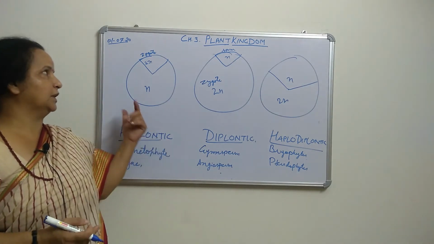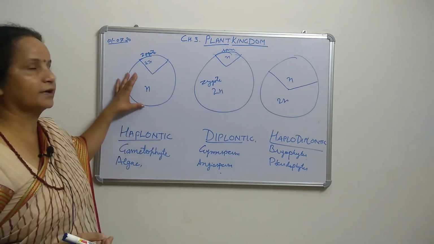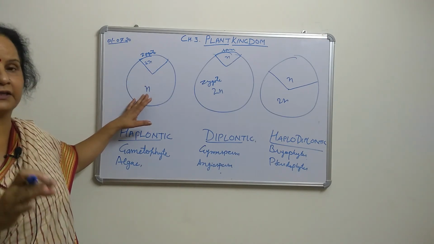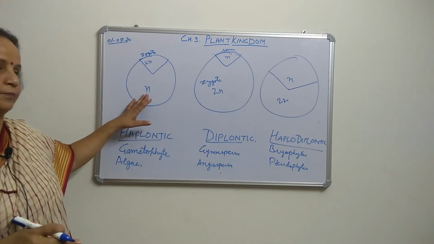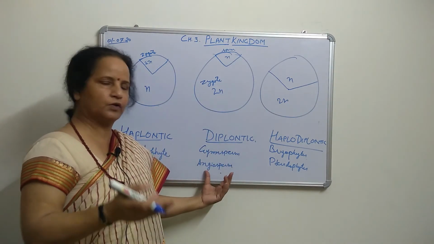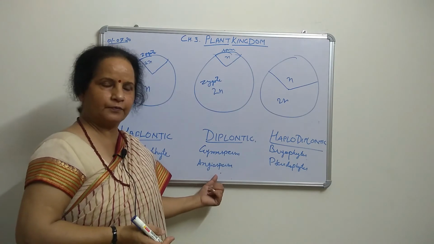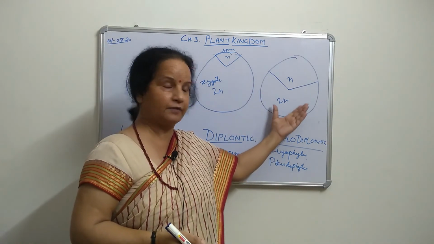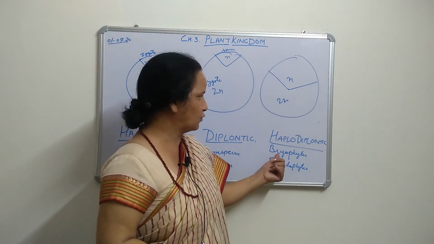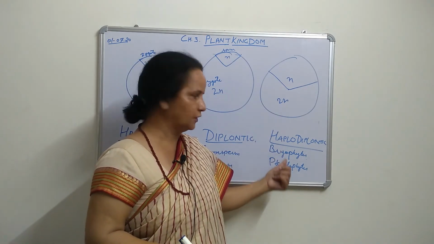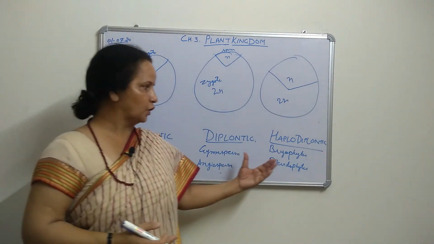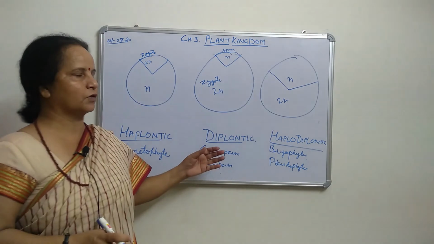One, the haplontic, where the dominant phase is the gametophyte and most of the life cycle is in the haploid condition. In the diplontic, most of the time they remain in the diploid condition, as in gymnosperms and angiosperms, and only when producing gametes are they haploid. In the haplodiplontic, they have independent haploid and diploid phases, but we can only say which is dominant: the gametophyte in bryophytes, and the sporophyte in pteridophytes. This is the last topic of this chapter.